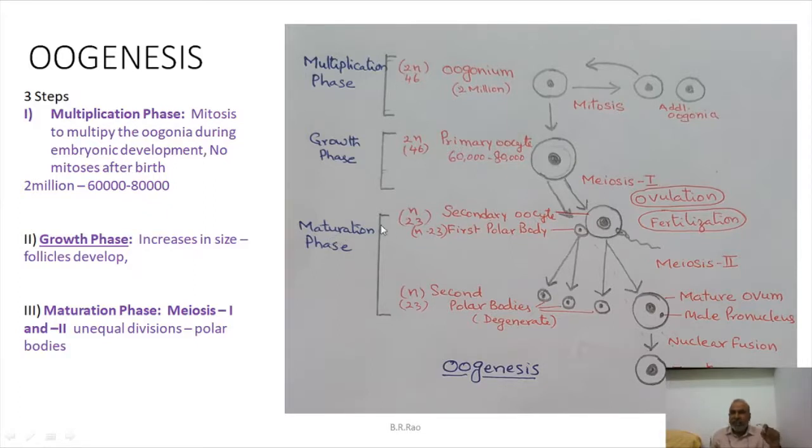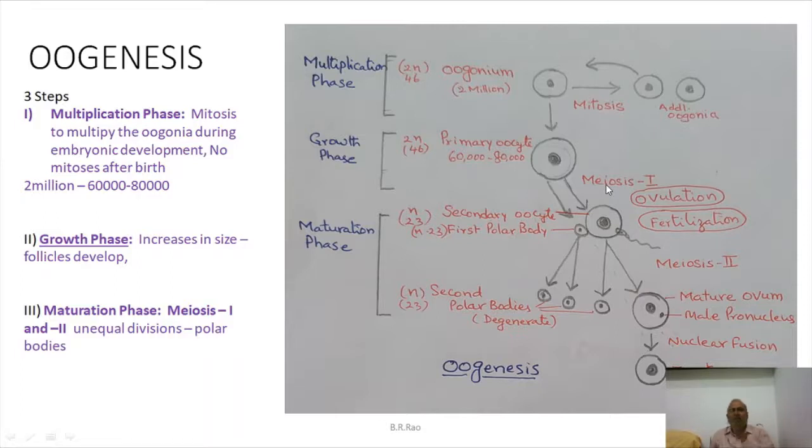During this phase, it will undertake meiosis. But the meiosis will not be completed in the embryonic stages. Meiosis is arrested at prophase 1 of meiosis 1.